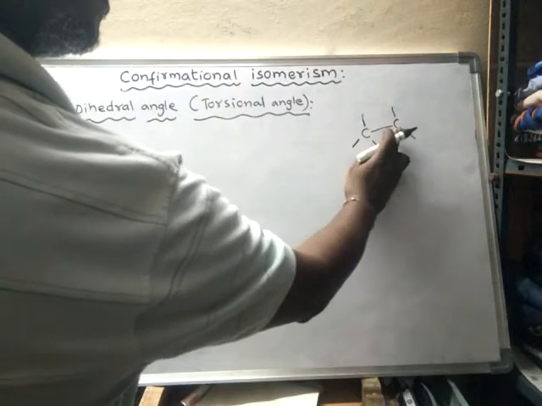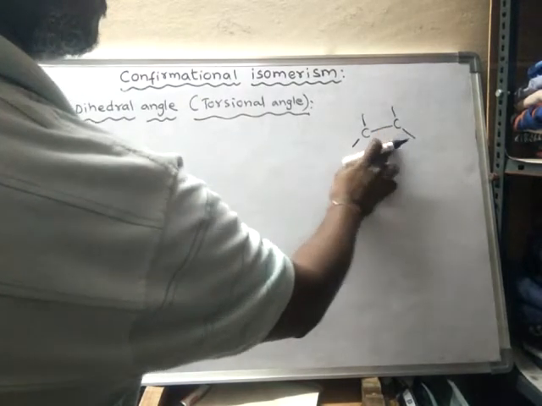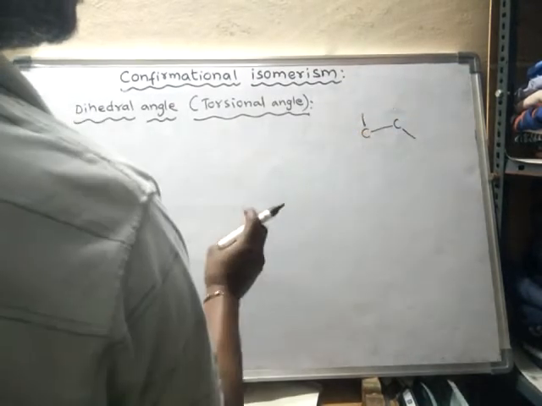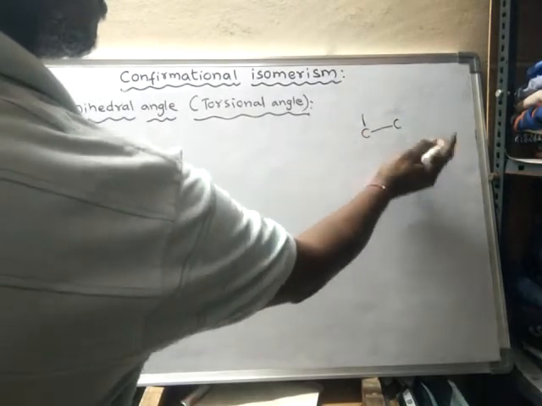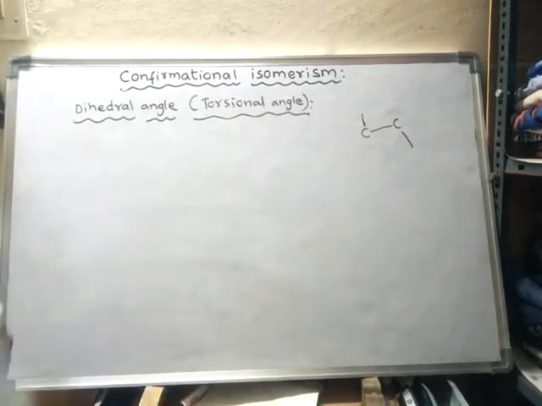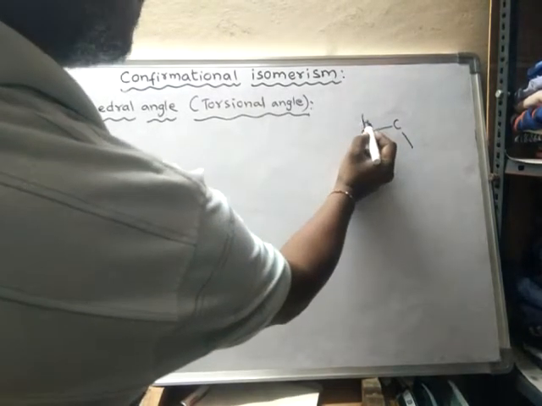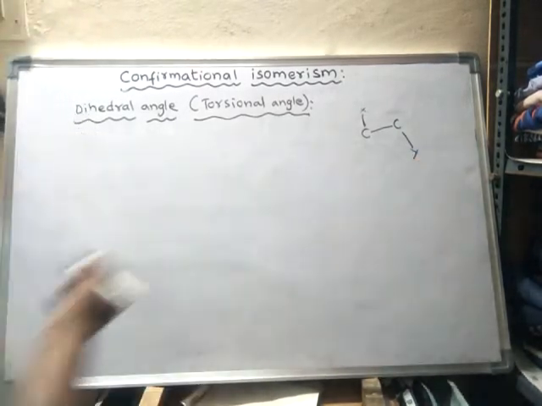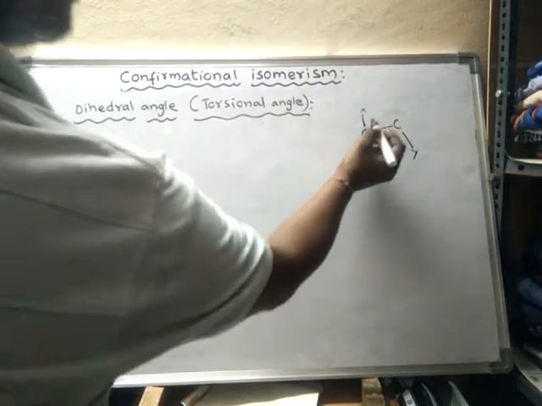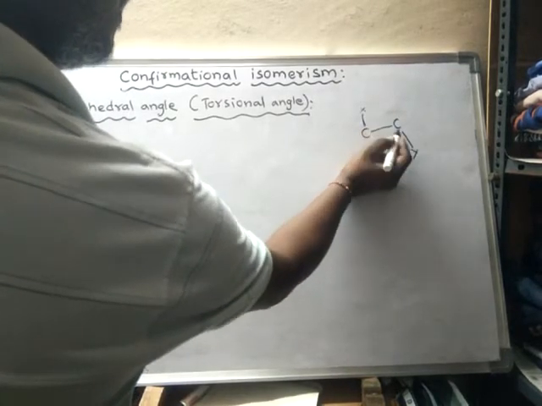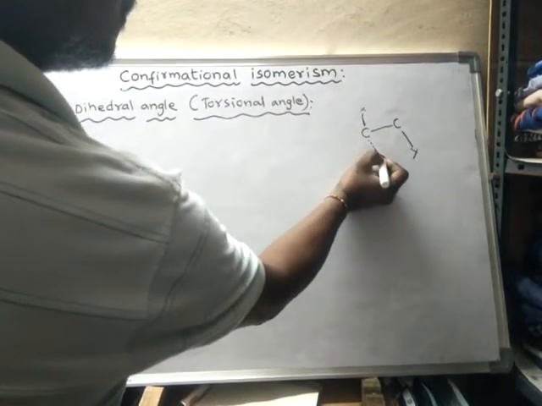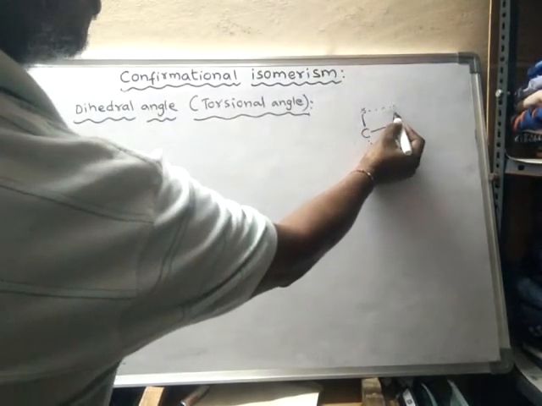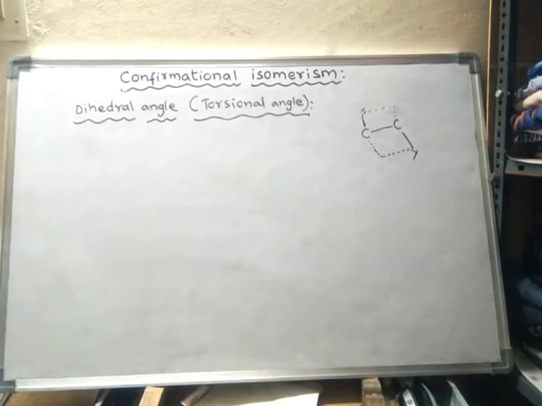Suppose I am taking this one, removing these things, like this I have taken. Here let us assume this atom is X and this atom is Y. Suppose I draw this as an open book.